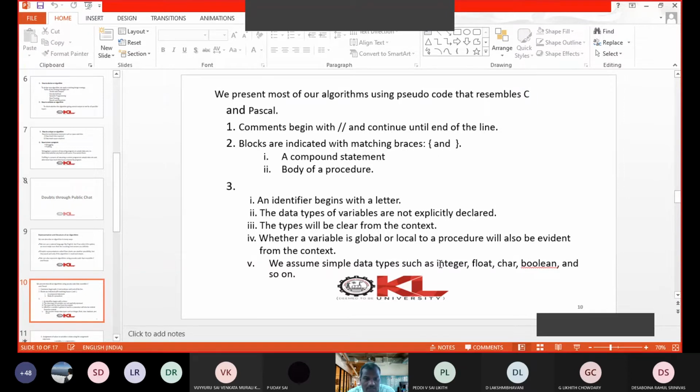Now next one is how we represent variables. An identifier begins with a letter. The data types of variables are not explicitly declared. You need not declare data types of variables. So the types will be clear from the context. Whether a variable is global or local will also be evident from the context. So we assume simple data types such as integer, float, char, boolean, and so on. These are the different types we are going to use in our pseudocode.